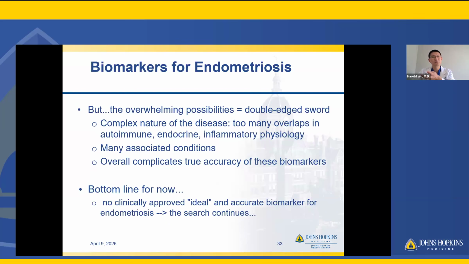However, this is kind of a double-edged sword, right? With overwhelming possibilities, you really have a complex disease, which I think we discussed a lot by now. And so there's a lot of overlap in autoimmune, endocrine, and inflammatory physiology. And with many associated conditions, the overall accuracy of these biomarkers can be difficult to pin down or improve, because so many things can be related. Just because you have an elevated test on one thing may not mean that you necessarily have endometriosis. It could be many other things. So the bottom line for now is there's no clinically approved ideal or accurate biomarker for endometriosis, so we're still searching.